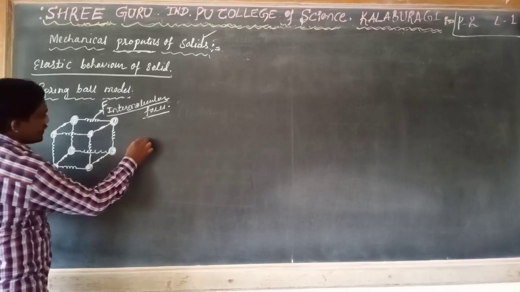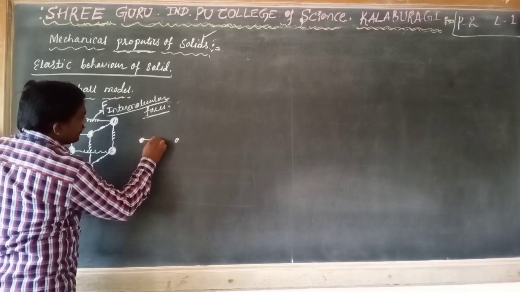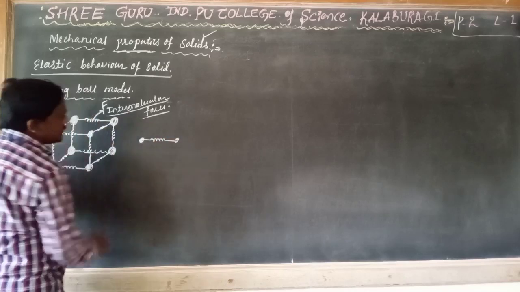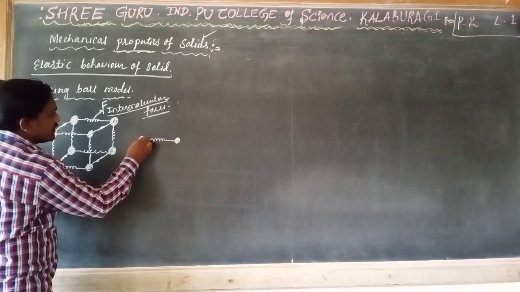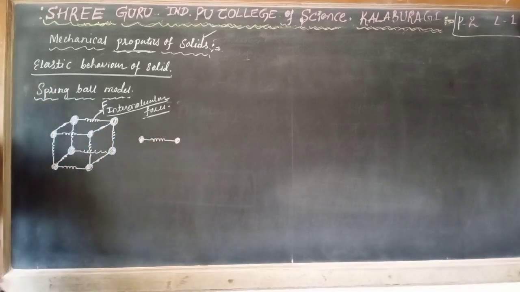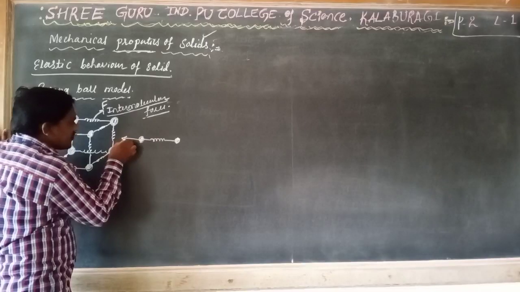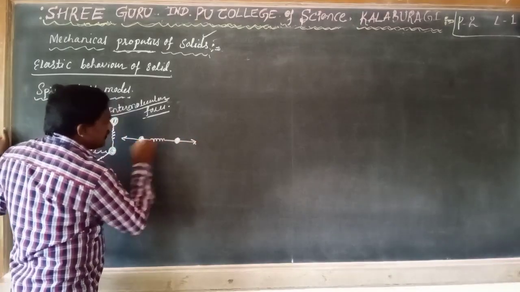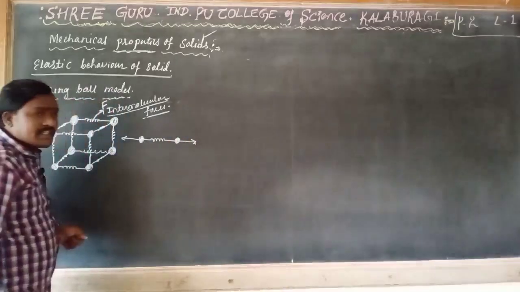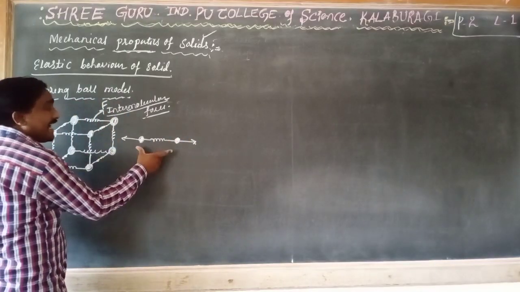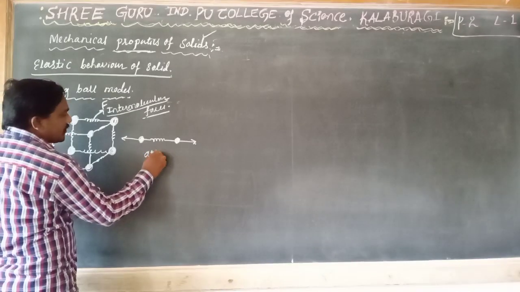Just to consider one interatomic space, these are two molecules attached with a certain intermolecular force. Suppose we stretch these two molecules, we are stretching the spring. Stretching means which type of force is going to act? Attractive force. An attractive force is developed.